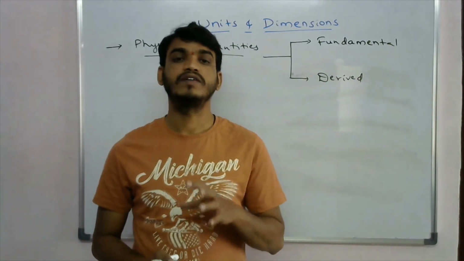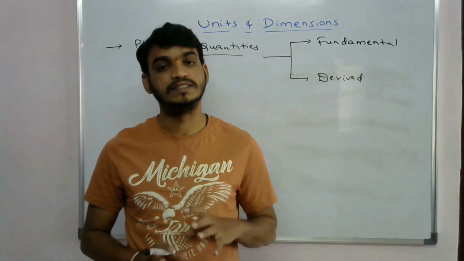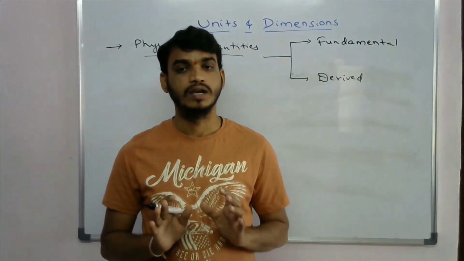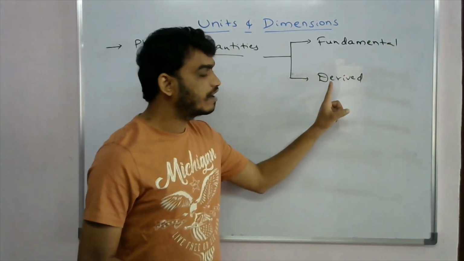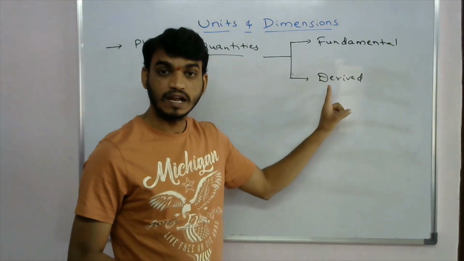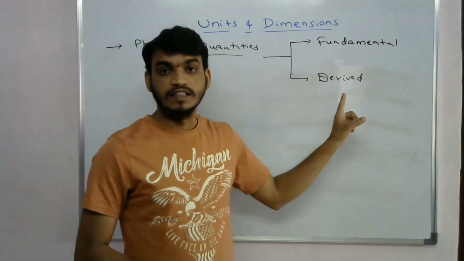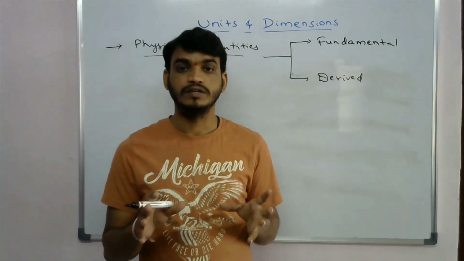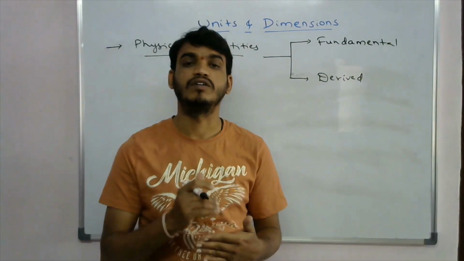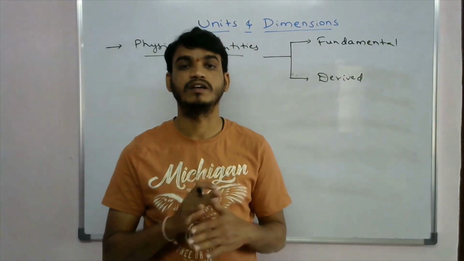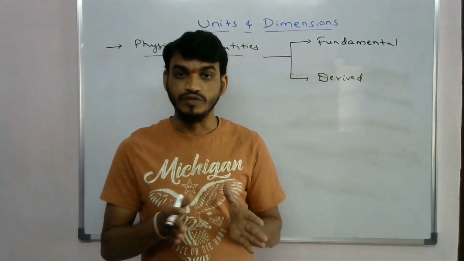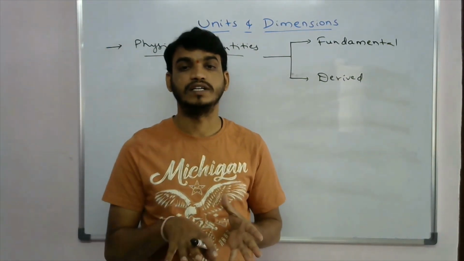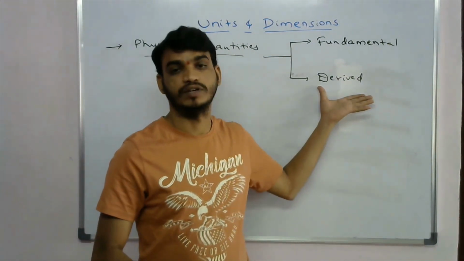These seven quantities are independent of each other. But derived quantities means the remaining physical quantities are derived by using these seven fundamental quantities. Those are called the derived quantities.